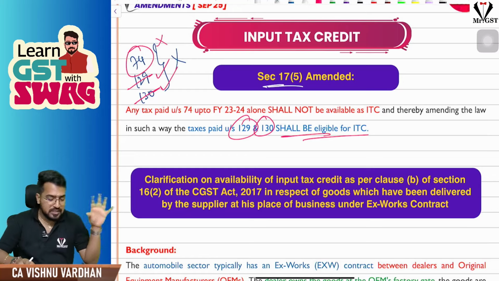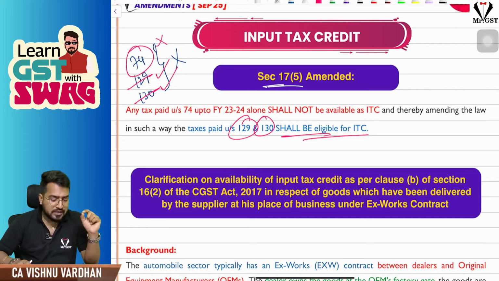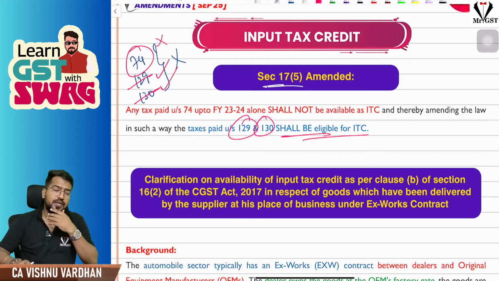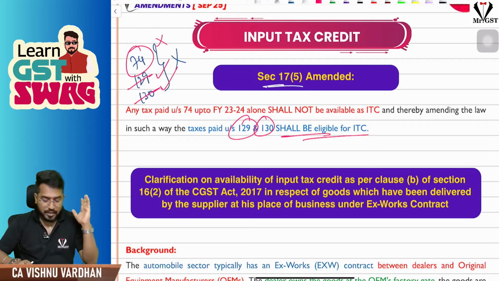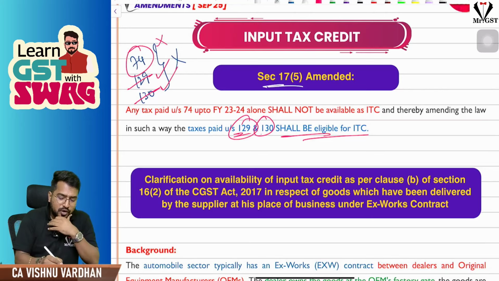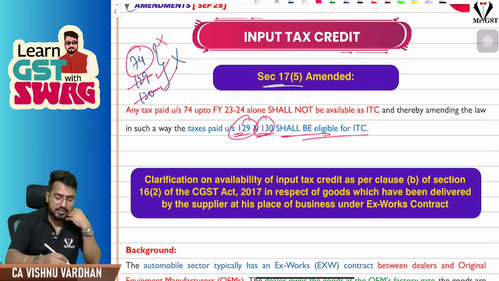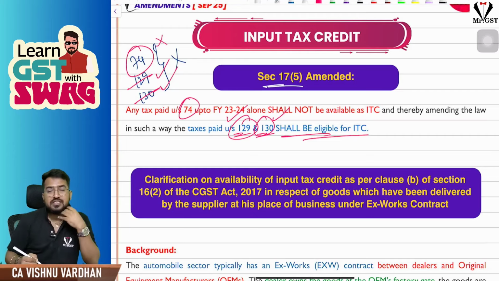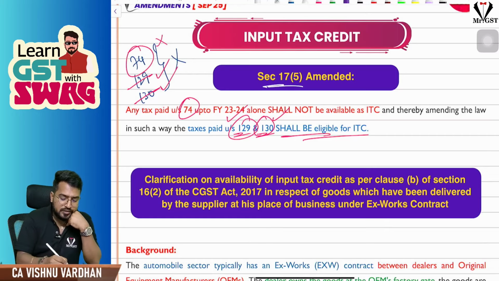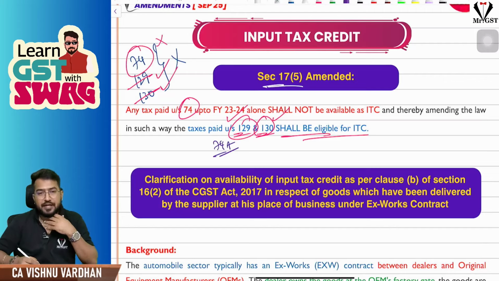For CA inter students, these sections are not there for you, so nothing to worry. Only CA final students have to focus here. Section 74 is available only till the financial year 23-24. From 24-25 there is section 74A. Sorry, ITC is available for section 129 and 130. It is blocked only for section 74. That means indirectly, for section 74A also you can claim ITC. We have to see whether they will make any amendment on this or not. I repeat, for CA inter students this is not applicable, only for CA final students.